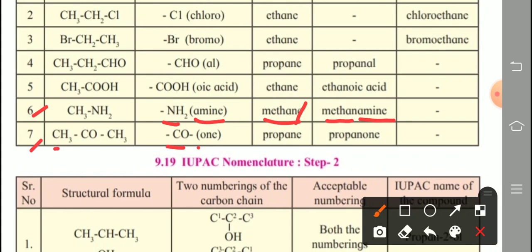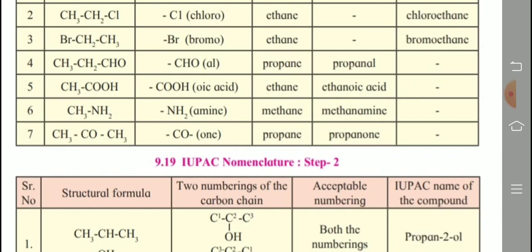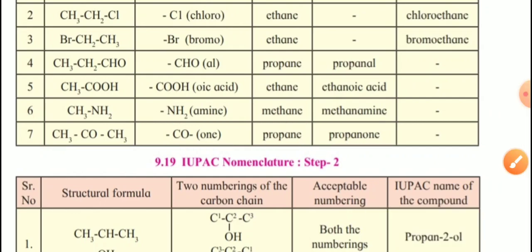CO is the ketone functional group, and the condensed name is ONE. How many carbons? 3, so the parent alkane is propane and E is replaced by ONE. So propanone is the IUPAC name. All getting? In this way, use this second step of IUPAC nomenclature.